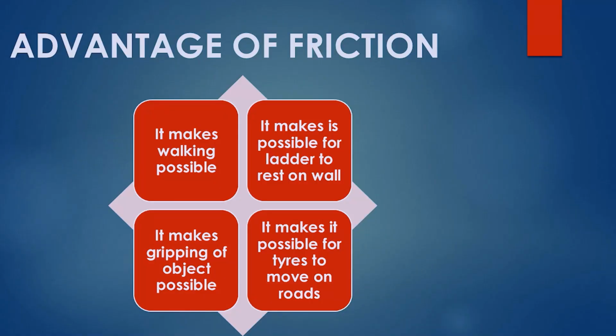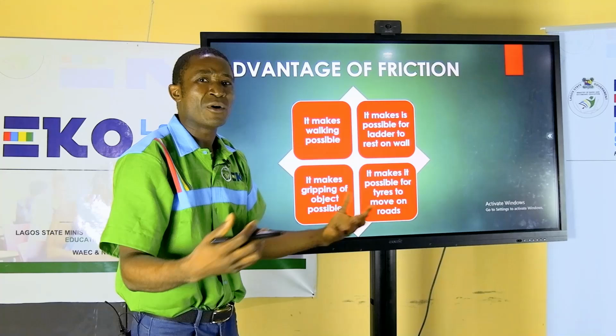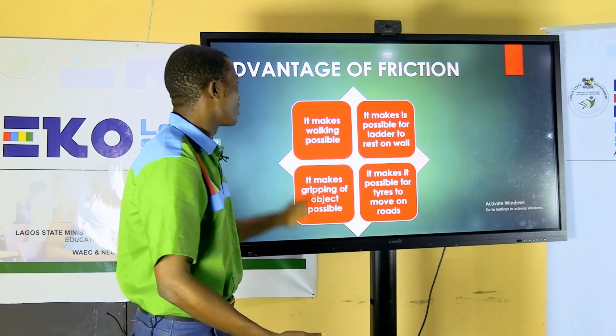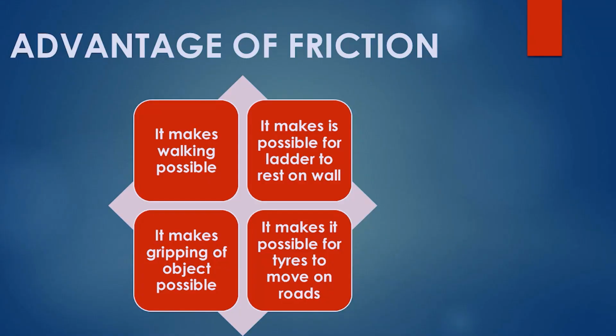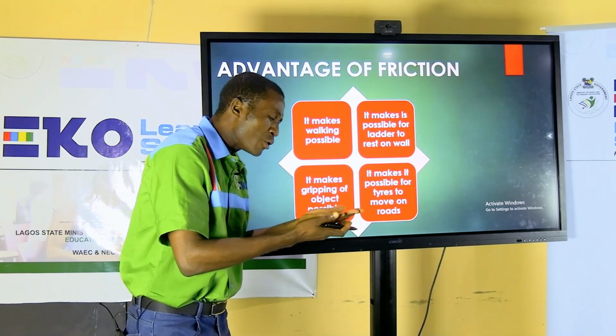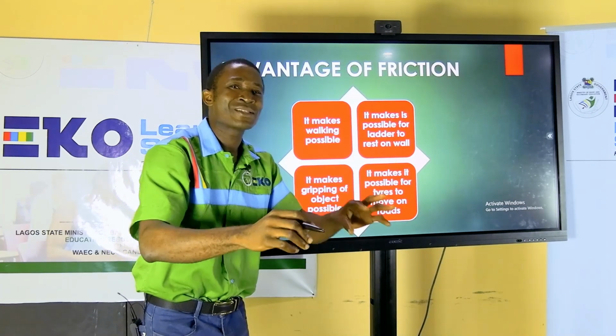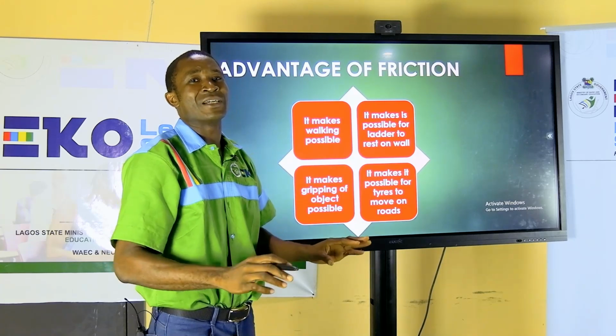Now, the advantage of friction. Why do we need friction? Having said all of this, what do we gain making use of friction or for friction to exist? Number one, do you know that it is possible for us to walk because there is friction? Look at it. The sole of your shoe and the ground makes contact, and once there is contact, friction exists.